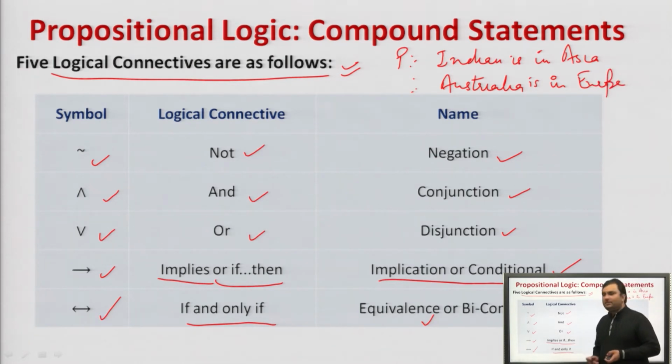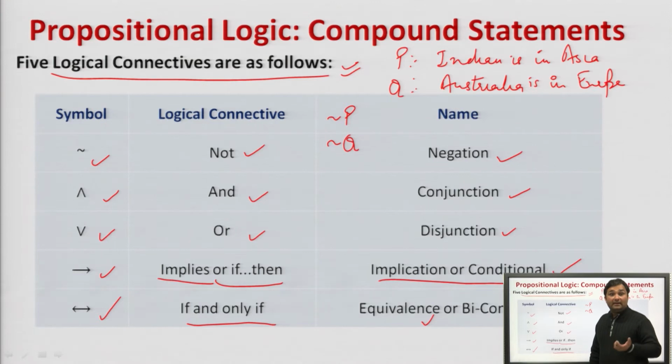Let us take an example. This is another proposition Q. This is propositional variable Q. First we were dealing with statements, that is propositions which are either universally true or universally false, then propositional variables. Now, our objective is to connect these statements using logical connectives. So what can we do? Negation of P: India is not in Asia. Negation of Q: Australia is not in Europe.